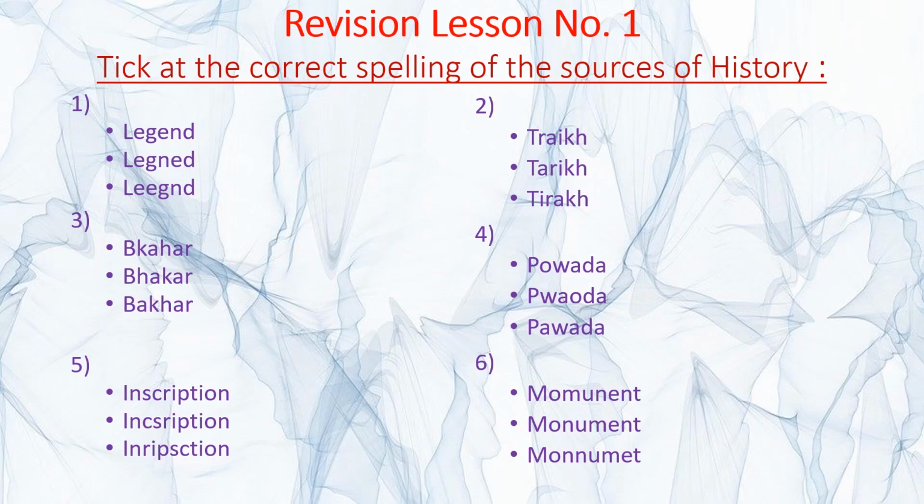Then coming to the fifth one, inscription. Now again I feel that the first one is correct. Inscription. What is the spelling? I-N-S-C-R-I-P-T-I-O-N. Right? Whatever spelling is correct, you should know the spelling and then you are going to tick at that. And the sixth one is monument, and here the second one is correct, M-O-N-U-M-E-N-T, right?